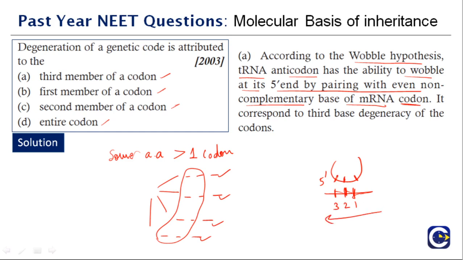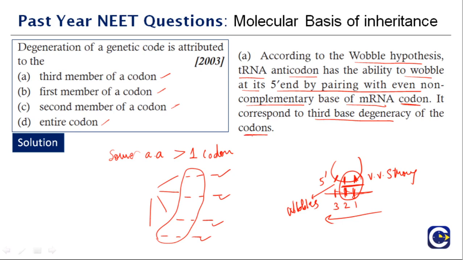At this particular position, it has the capability of wobbling, while at the other two positions the complementary base pairing will be very, very strong. However, at this position it is not strong and therefore it wobbles. So these two are always constant for one amino acid, and even if this changes, it doesn't matter that much. Therefore, it corresponds to the third base degeneracy of the codons.